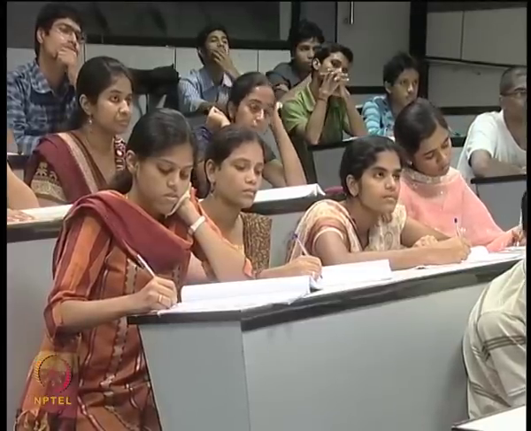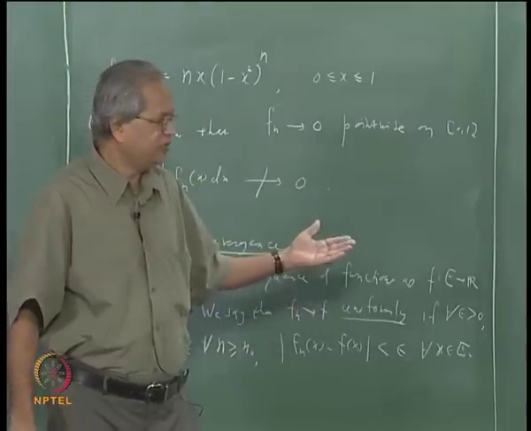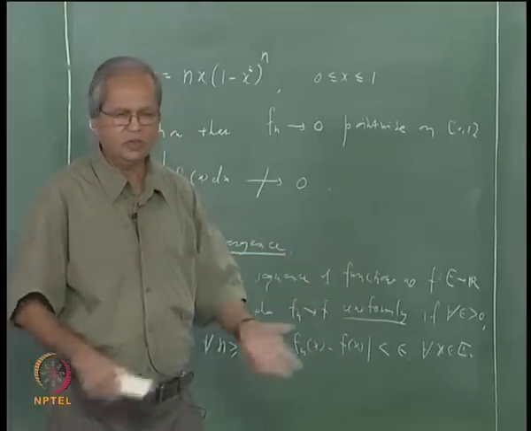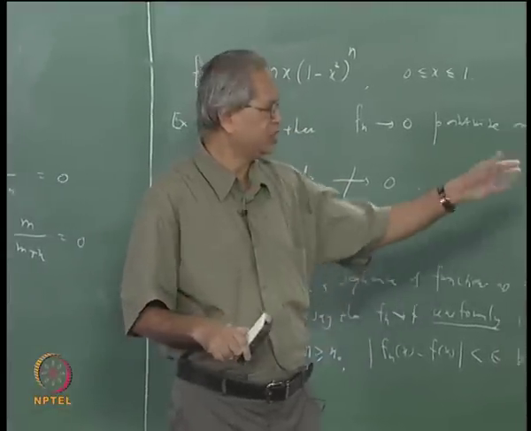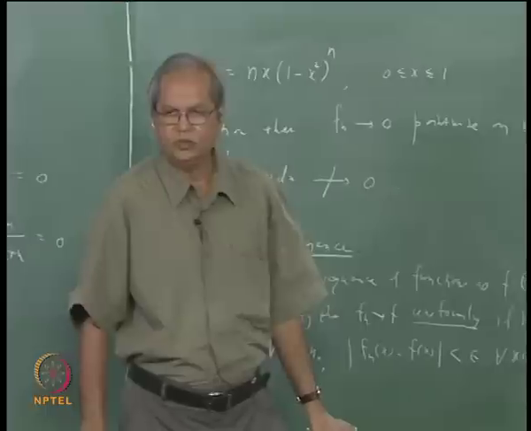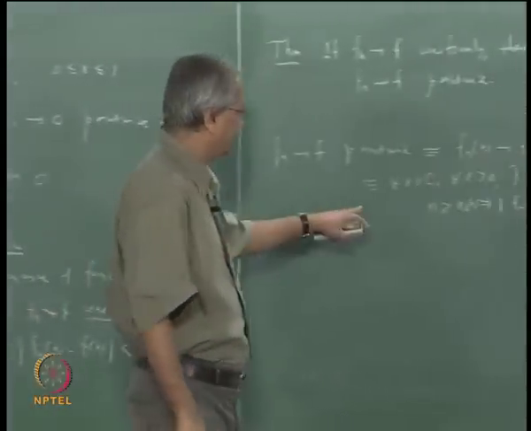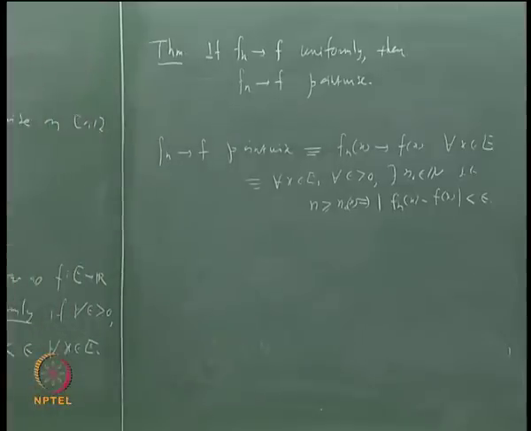But this may or may not be possible. If it is possible then the sequence converges uniformly. Otherwise there is no maximum, that is, if you take n0(x) for different values of x, its maximum is infinity. That is what can happen in the case of pointwise convergence.